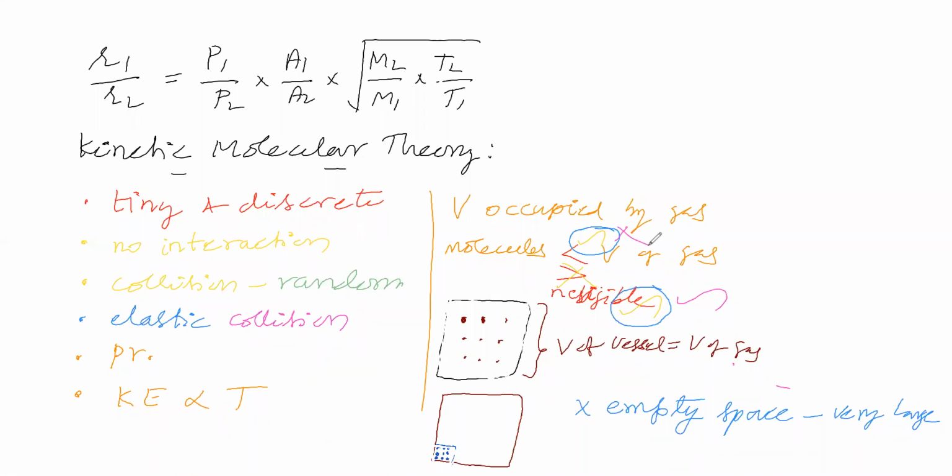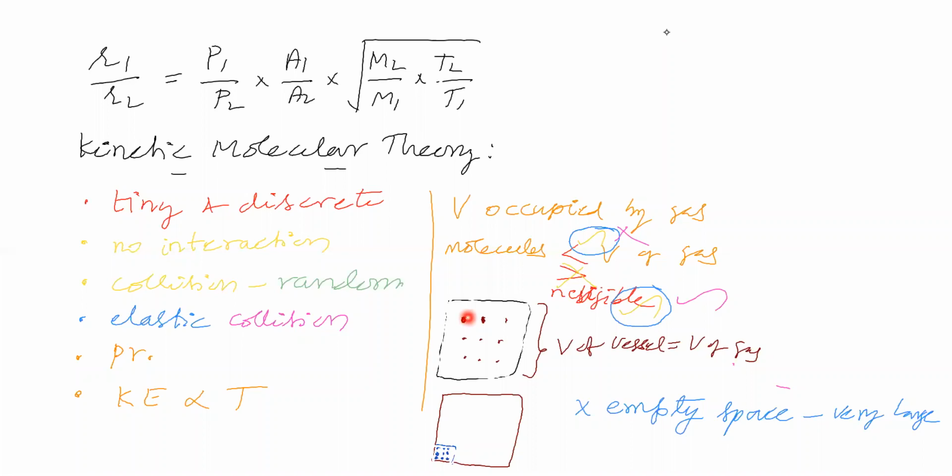When attraction between gas molecules is not possible as per kinetic molecular theory, there is no interaction. That's why kinetic molecular theory says a gas molecule is a tiny molecule, with very low size.